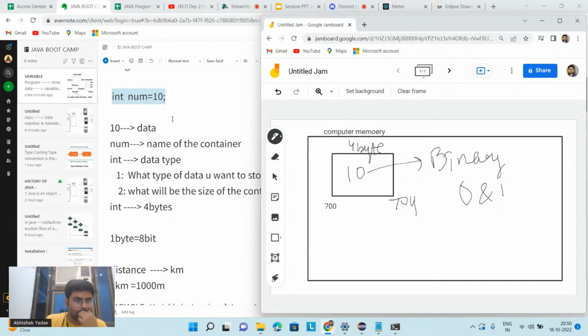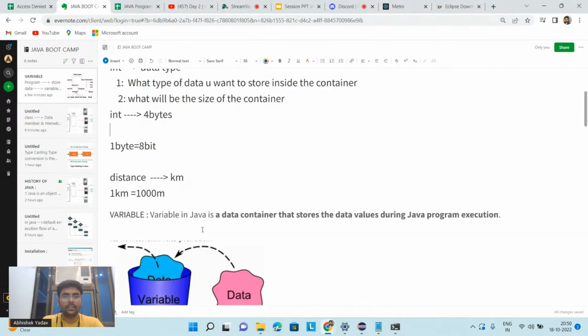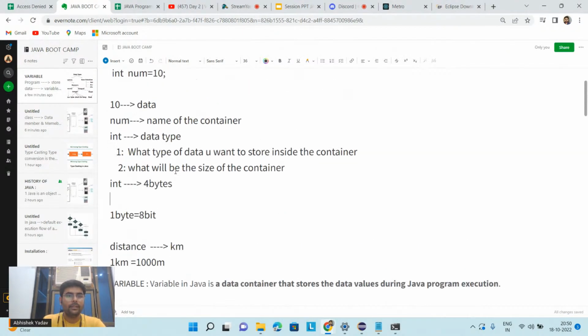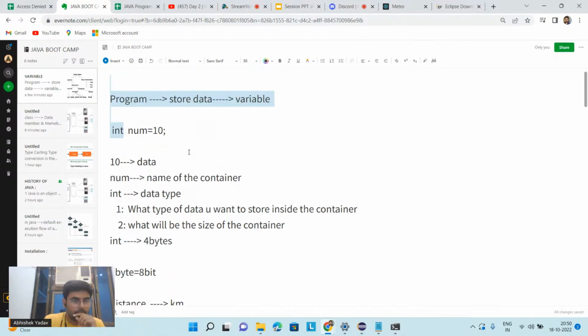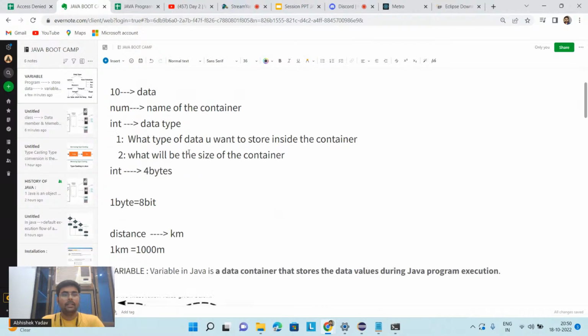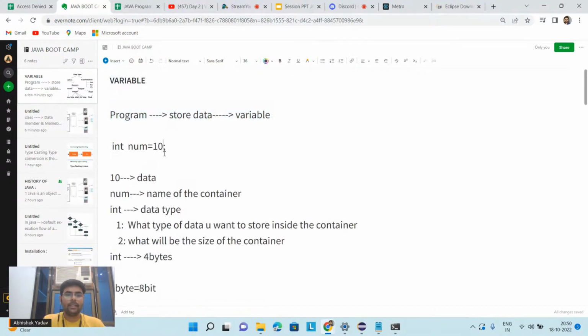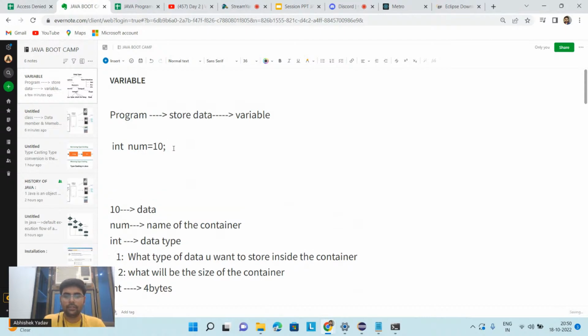Okay, everyone? Till this point everyone is clear? So here we are saying, hey, I have a data 10. In order to process the data, I have to store the data. For that, I'm using a variable that is num, and I have to give the data type also, that is integer here. Okay, so let's write the program. Here you are saying int num is equal to 10, and after that you are writing what?